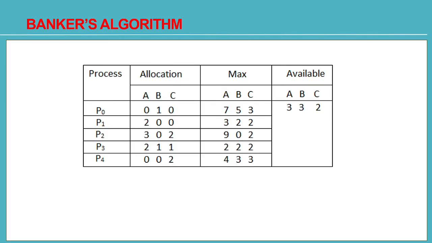Now we'll see one example on Banker's algorithm. We'll implement this algorithm with an example so that we come to know how deadlock avoidance is done. We are just checking whether the system is in a safe state. If it is in a safe state, that means we have avoided the deadlock and there can never be a deadlock in future. But if the system is not in a safe state, then deadlock may occur in future. So in this example, there are 5 processes from P0 to P4 and there are 3 resources A, B, C.